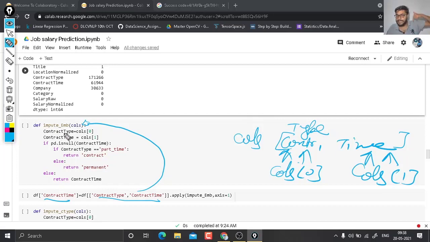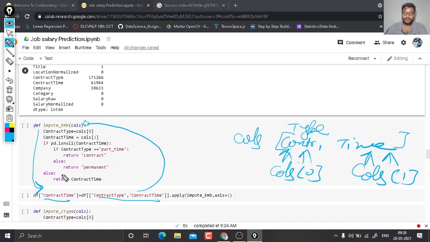At every iteration the value of calls, the contract type and time, is going to change, so one by one it is going to send the data. Dot apply is going to apply impute_emd, this function is going to apply on contract time along axis 1.